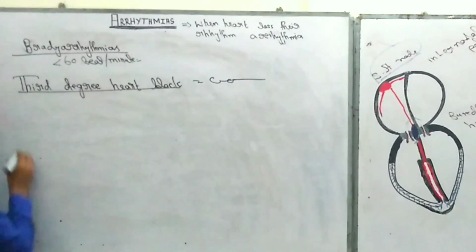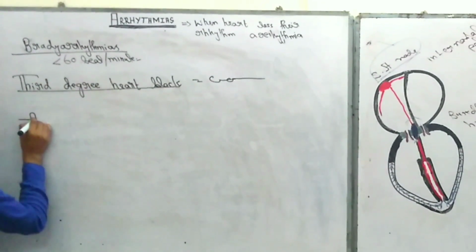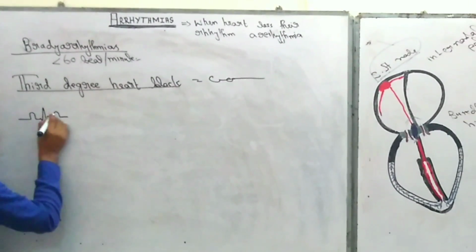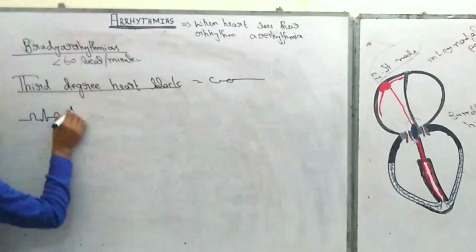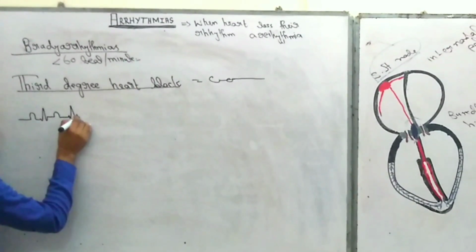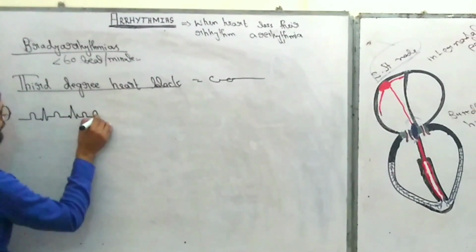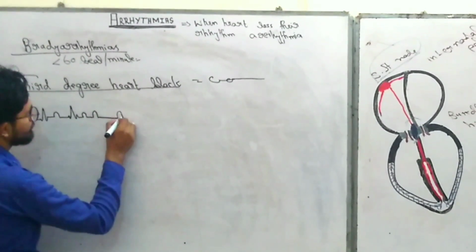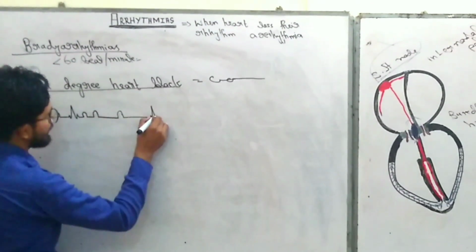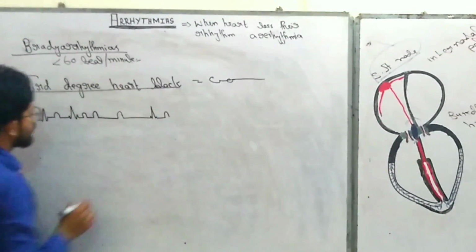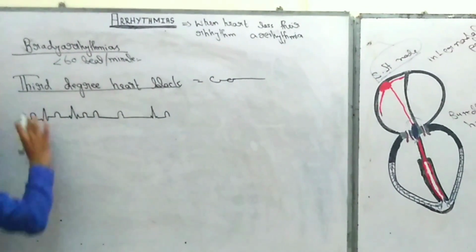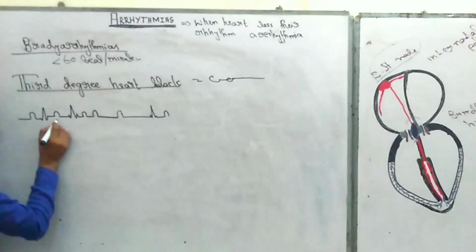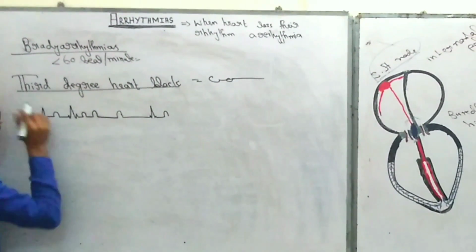And what is the pattern of third degree heart block? P wave, QRS complex, and T wave, and again QRS complex. There is no P wave, and again T wave. There is a P wave, but there is no QRS complex, and again a P wave, delay, then QRS complex, T wave. So what you really find in the ECG is an irregular pattern of impulses, just like you can appreciate here.